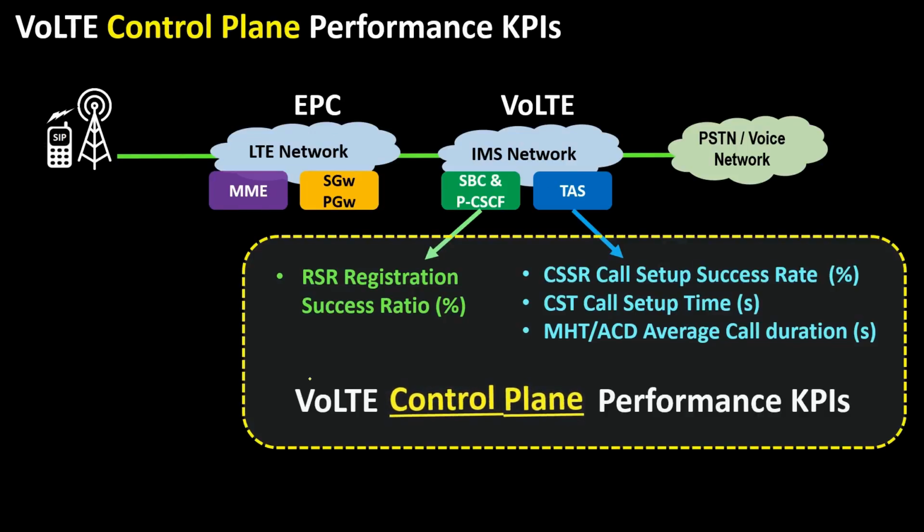We'll start with detailed understanding of VoLTE control plane performance KPIs. These are generated by PCSCF and TAS. PCSCF KPI is RSR, which stands for registration success ratio. The second is the TAS. The TAS generates rest of KPIs such as CSSR, call setup success rate, CST call setup time, MST ACD, average call duration.